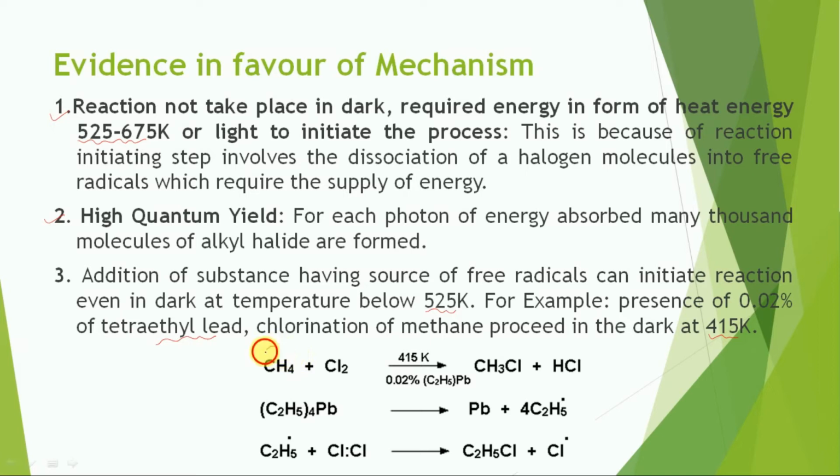So in this case, the chlorination is done at 450 Kelvin in the presence of 0.02% lead.